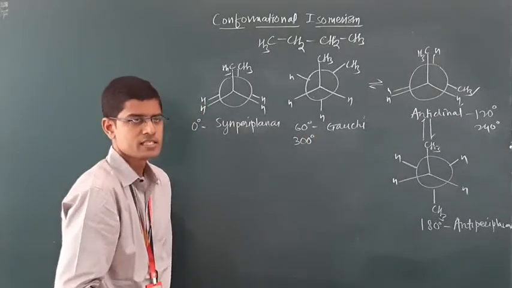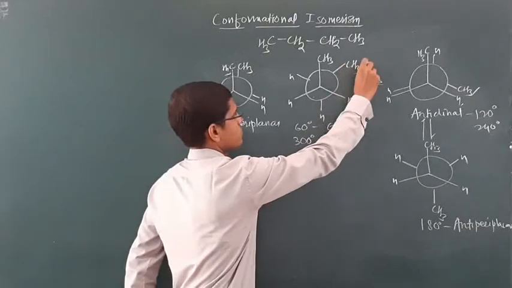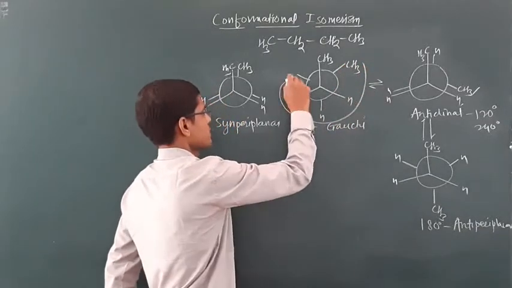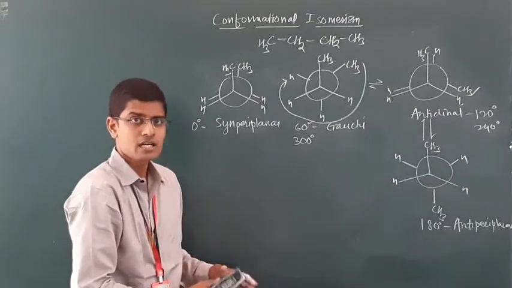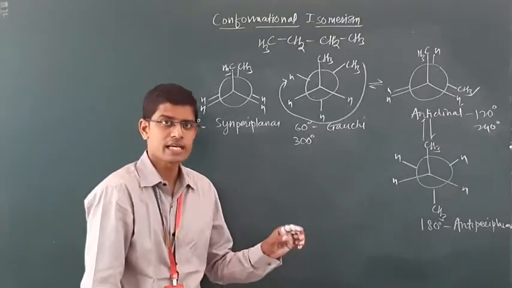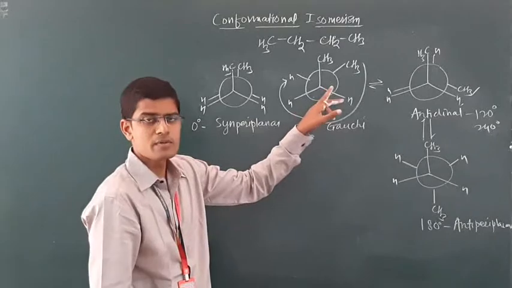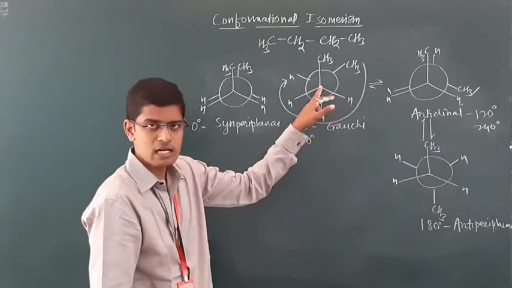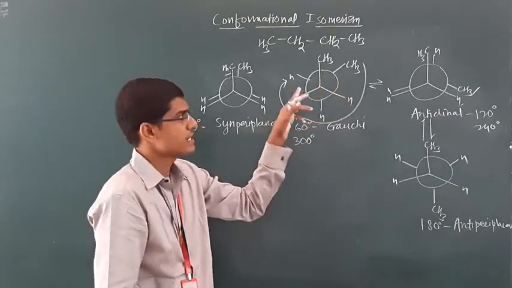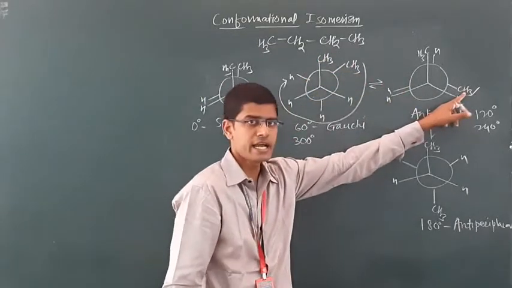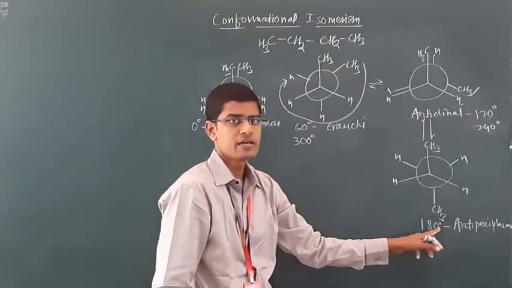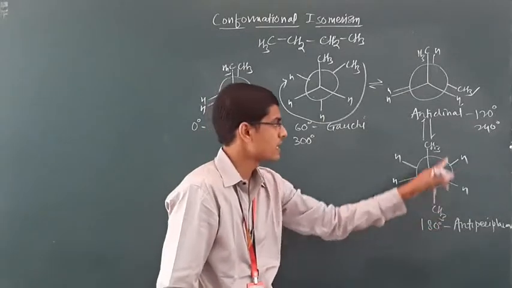Gauche. And suppose this methyl group is rotated in the clockwise direction. In conformational analysis, remember to keep one of the carbons steady. We are keeping the frontal carbon steady and rotating the rear carbon. 60 degree Gauche, 120 degree anticlinal, 180 degree anti-periplanar.